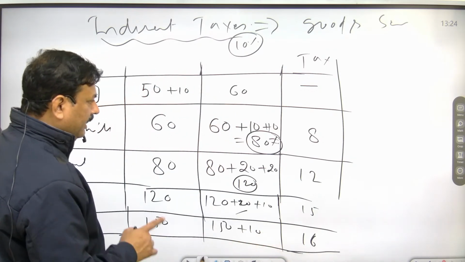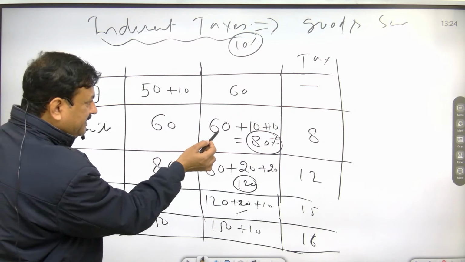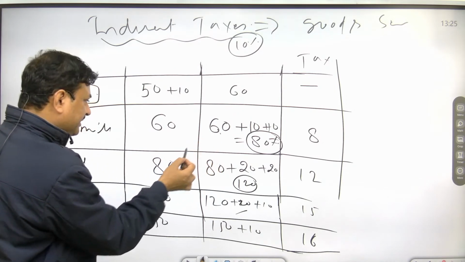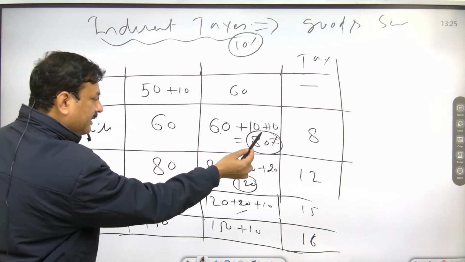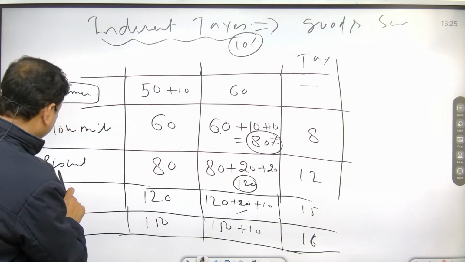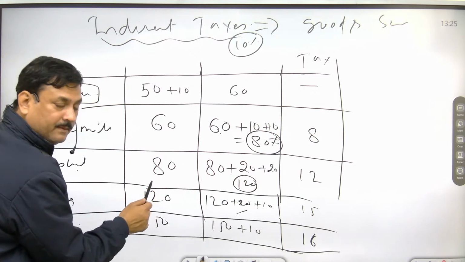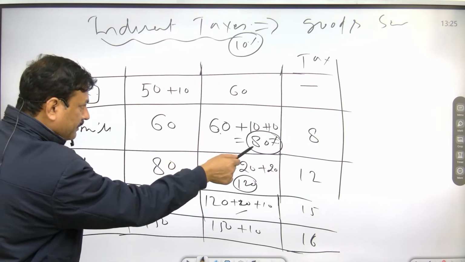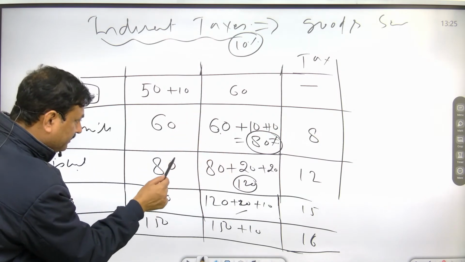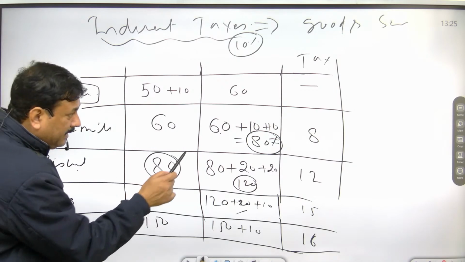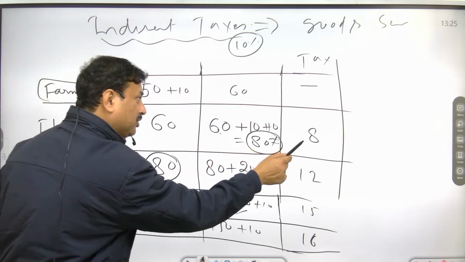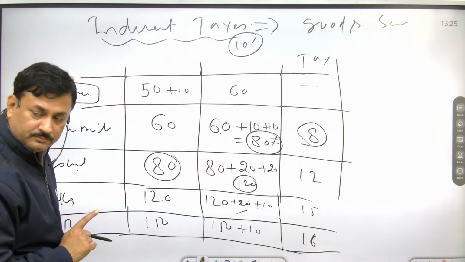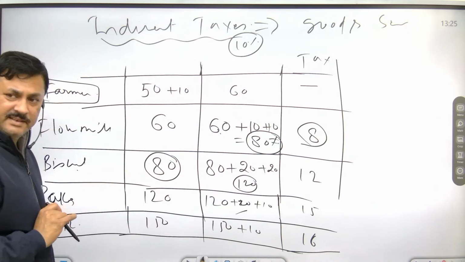Now here, when he purchased this 60 rupees, and this 60 rupees is included in this, the tax this biscuit manufacturer has purchased, how much? But here on this 80 rupees he has already paid the taxes.